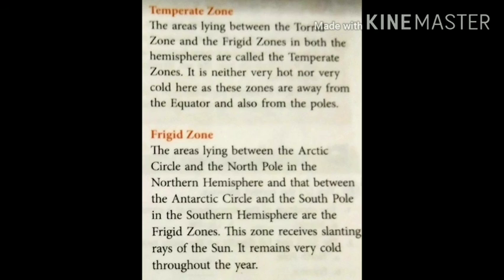Frigid zone. The areas lying between the Arctic Circle and the North Pole in the northern hemisphere and that between the Antarctic Circle and the South Pole in the southern hemisphere are the frigid zone. This zone receives slanting rays of the sun. It remains very cold throughout the year.